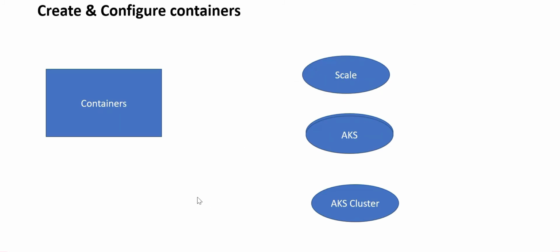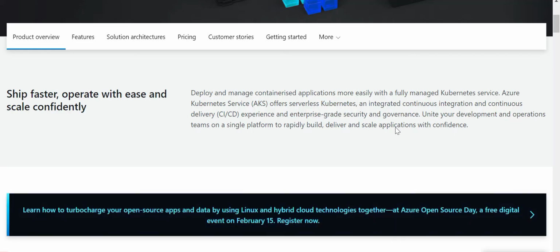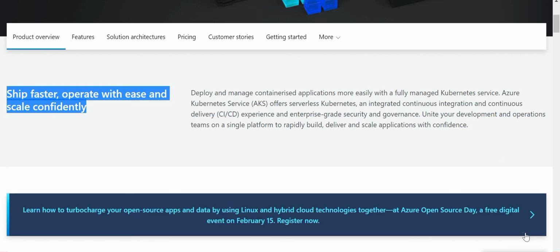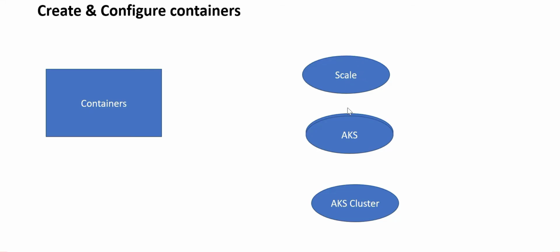Now the third topic which is important is creating and configuring containers. With containers, your concept of Kubernetes should be absolutely good. You should understand why AKS is used. It is a serverless configuration, used for continuous integration and providing a CI/CD pipeline. And what is the intent? To ship faster, operate with ease, and scale confidently. We are talking about scaling, Kubernetes, and AKS clusters.